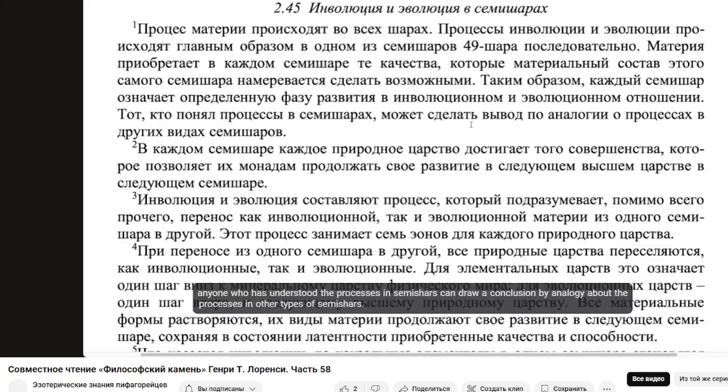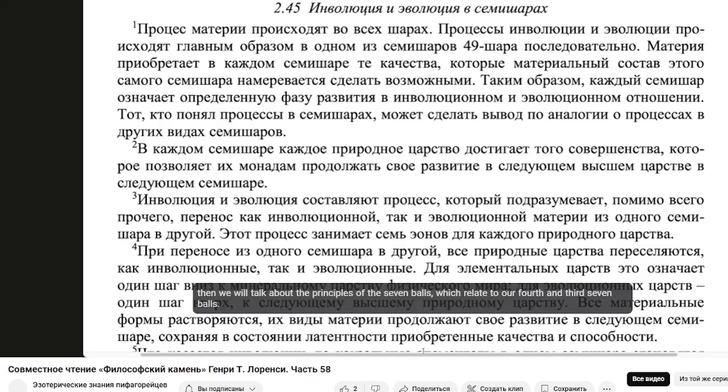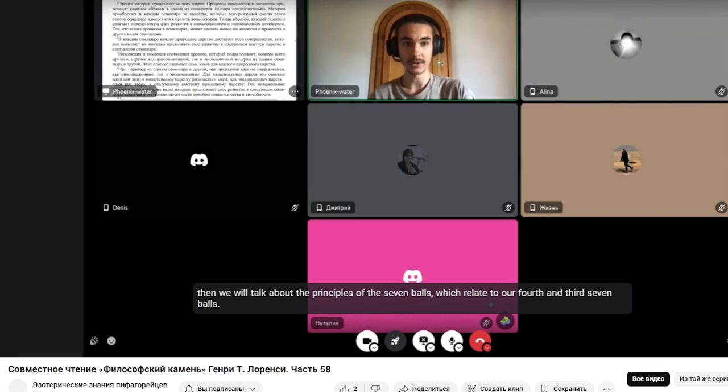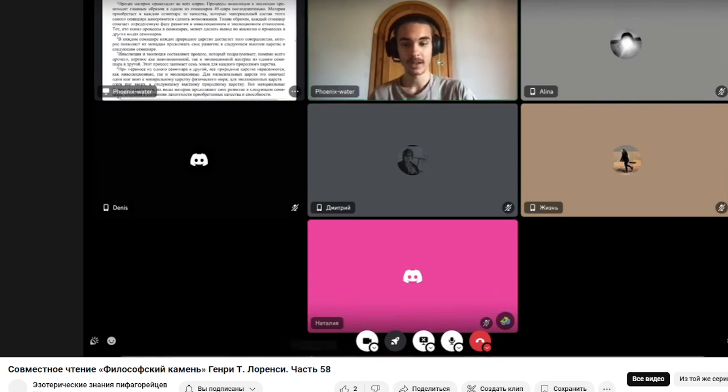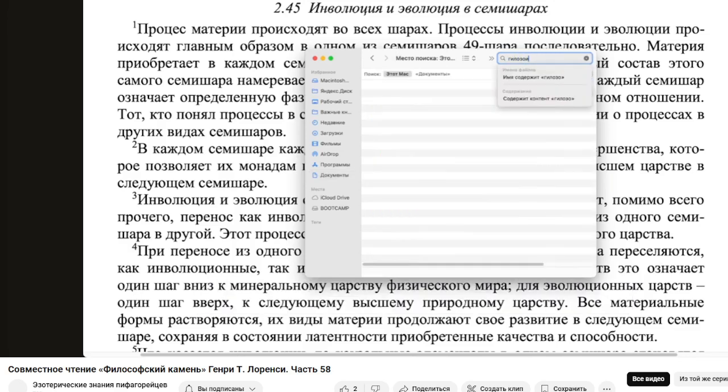Anyone who has understood the processes in semishars can draw a conclusion by analogy about the processes in other types of semishars. Then we will talk about the principles of the 7 balls, which relate to our fourth and third 7 balls, specifically about them. For clarity, in order to explain in more detail how these 7 balls look like, I will display the diagram again.